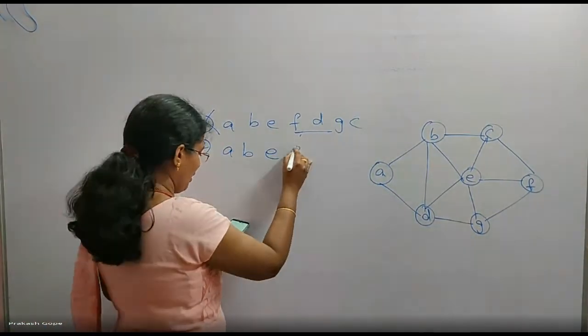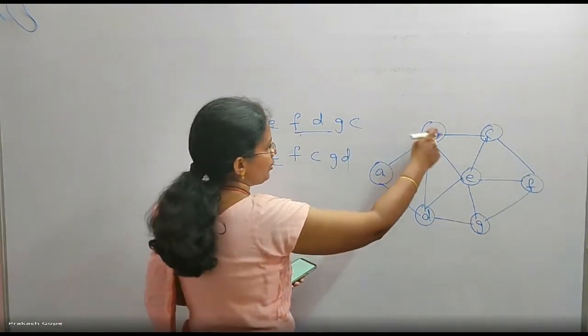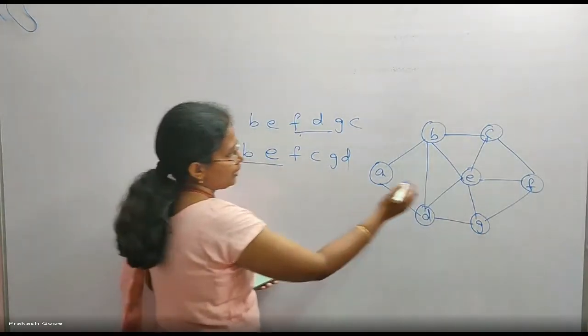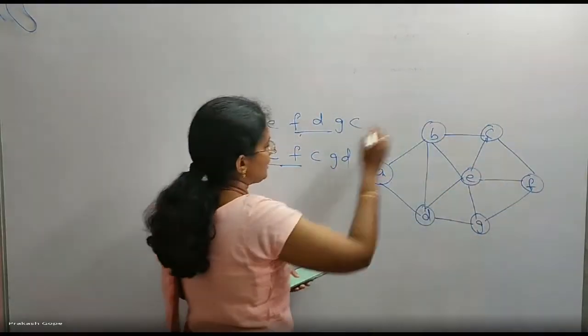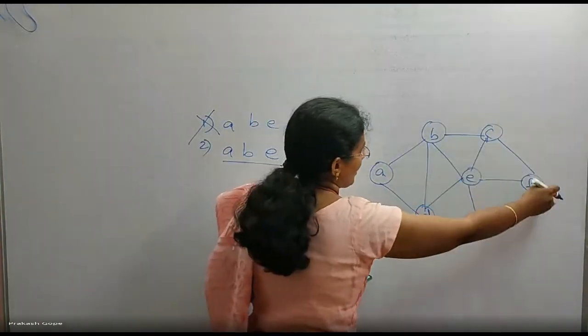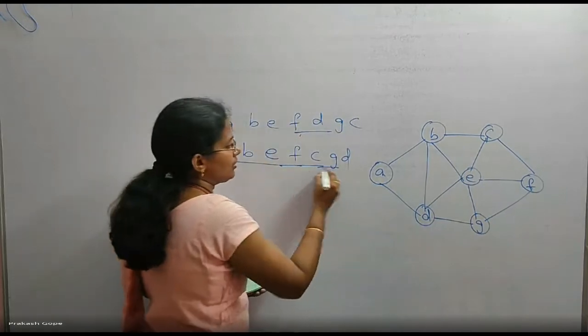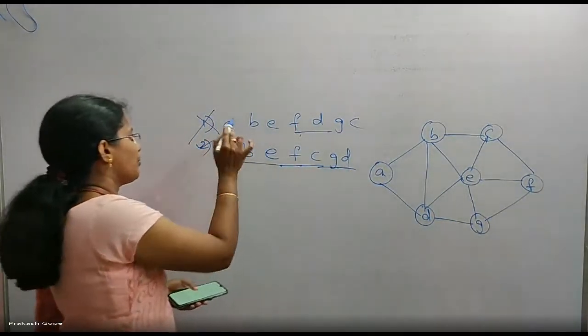Second, A, B, E, F, C, G, D. A to B, B to E is okay. E to F is also okay. From F, I can visit C, yes. Once I finish C, I can go to F and then visit G. From G, I can visit D. Yes, this is a possible DFS.